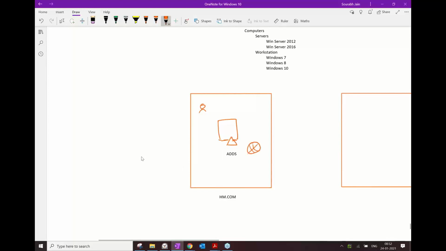So this is app one. This I'm calling app two, something of this sort. So a user, when he would like to connect to this application, will send his username, password, or authentication to ADDS, and then ADDS will give him access to app one, or let's say app two, for that purpose.